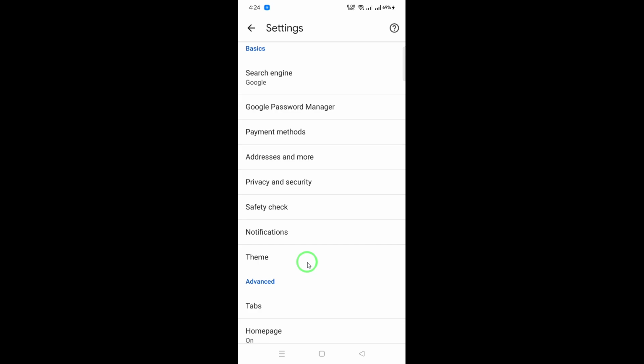Now, scroll down until you see Privacy and Security. Under this section, you'll find several options. Look for Site Settings and click on it. This is where you can manage permissions for websites.